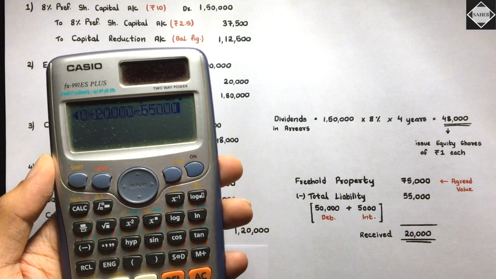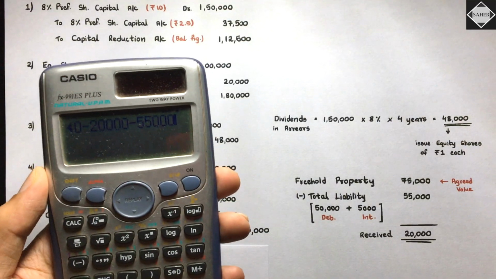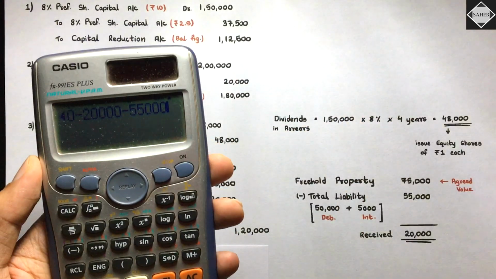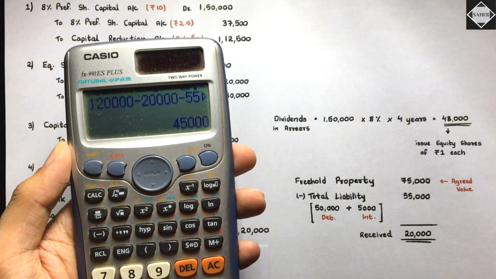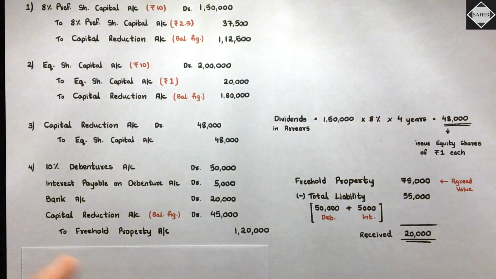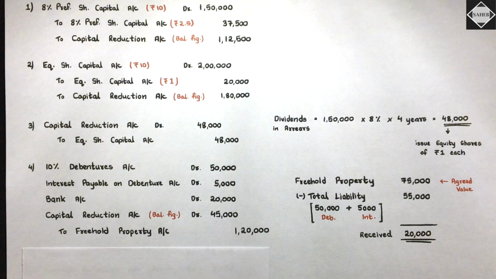The 55,000 liability to debenture holders is reduced, so still 45,000 loss we are making because of this. That will go to capital reduction account. Is it clear? Simple and straightforward.